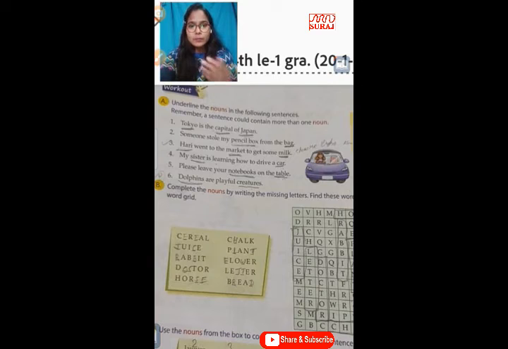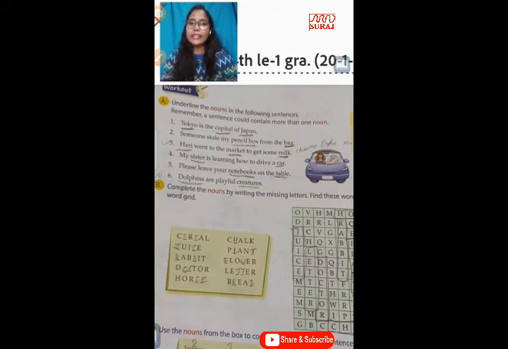Clear? In the next one: Please leave your notebooks on a table. Please, no, this is not a noun. Leave is also not a noun, it is a verb. Your is also not a noun. Notebooks, yeah, notebook is your noun. This is a thing. On a table, yeah, table is also a noun. This is also a thing, also a name. So notebooks and table both are your nouns.